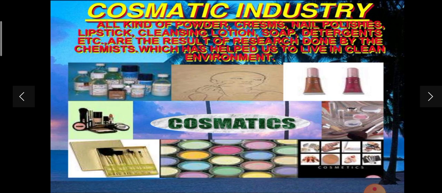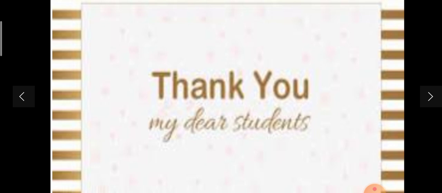Clear? Chemical ingredients are also used in cosmetics. Titanium dioxide is an example. Oxides of zinc and iron are examples. Emulsifier is an example. What is the meaning of emulsifier? An emulsifier helps oil disperse in water, so when we add a drop of oil into water, it forms an emulsion. And also preservatives, as I already told you. Clear? So that's all about today's class.